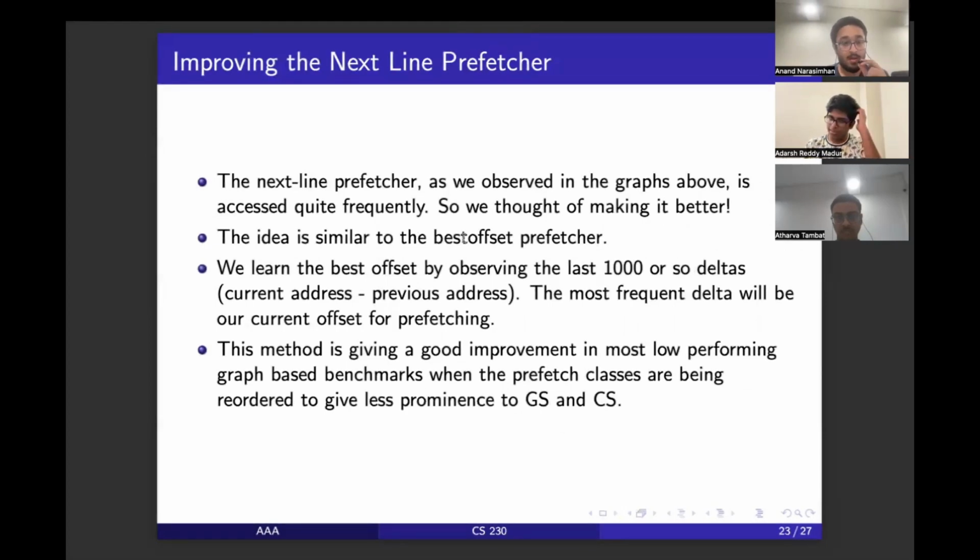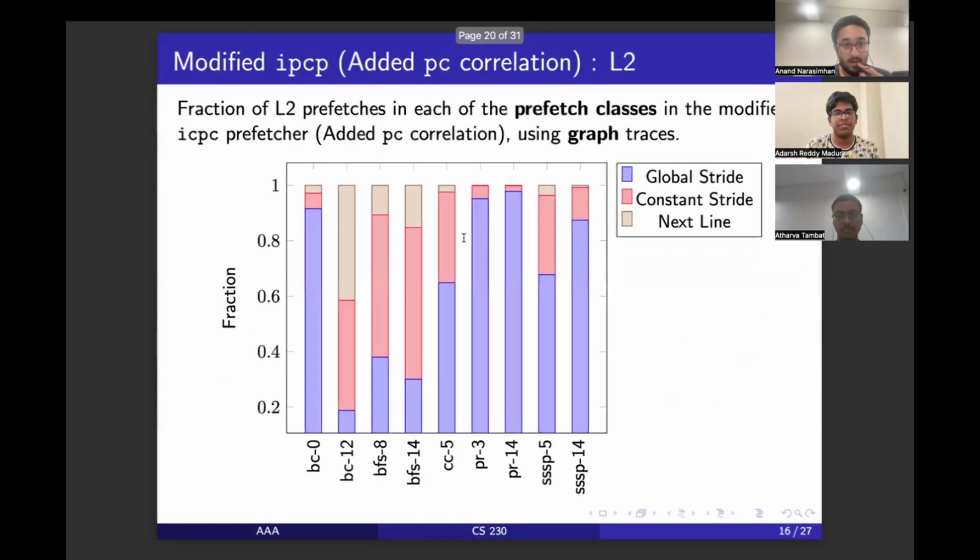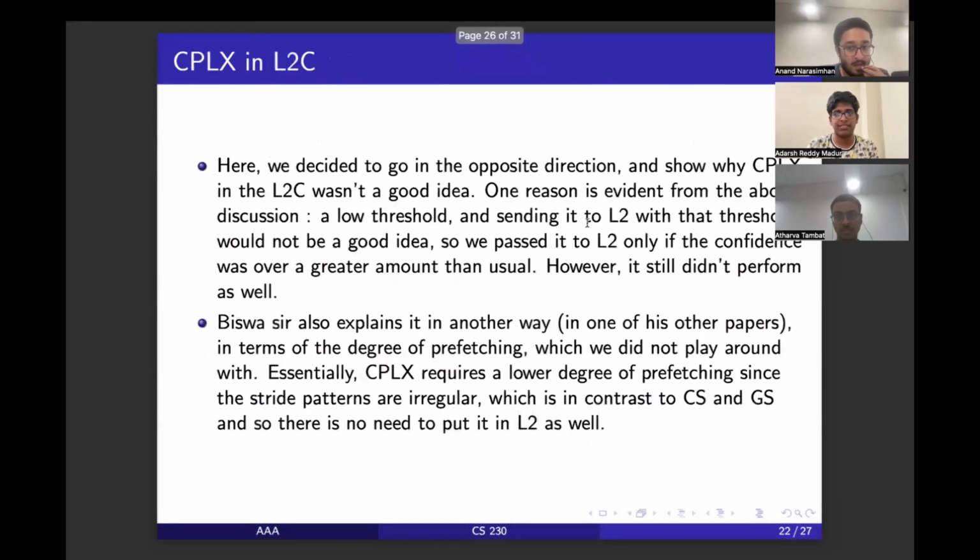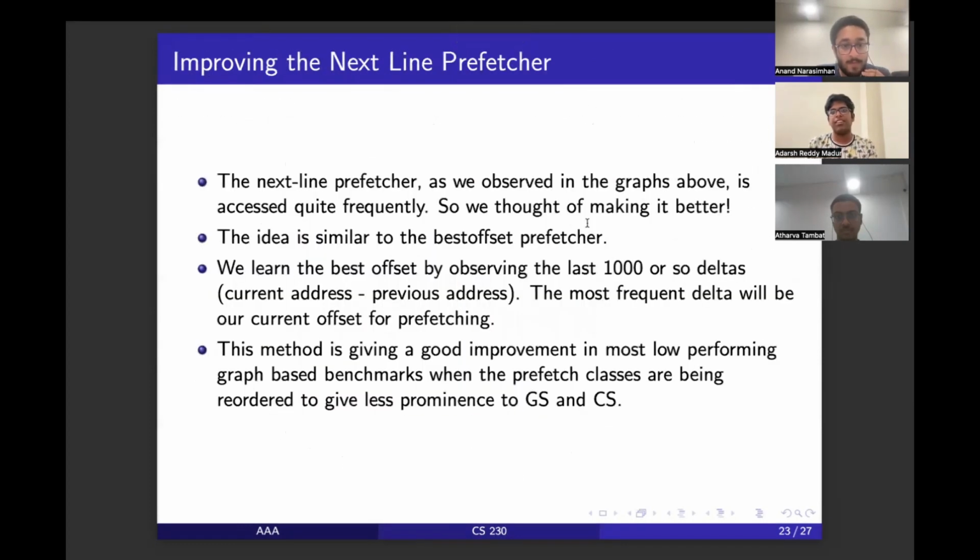Yeah. So another observation that we made is that the next line prefetcher is being used a lot. Many times, the next line prefetcher is significant. So that's the reason we thought of improving the next line prefetcher using some ideas of the best offset prefetcher. So basically, we observe the past 100 calls to the prefetcher, and we take the delta. Delta is nothing but the current address minus the previous address that has been called. We observe these deltas, and the most frequent delta will become our current offset. We'll prefetch the current address plus that offset.